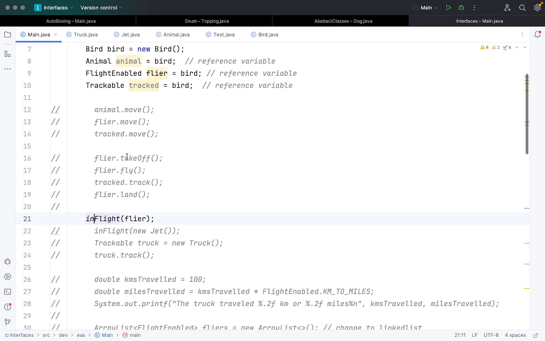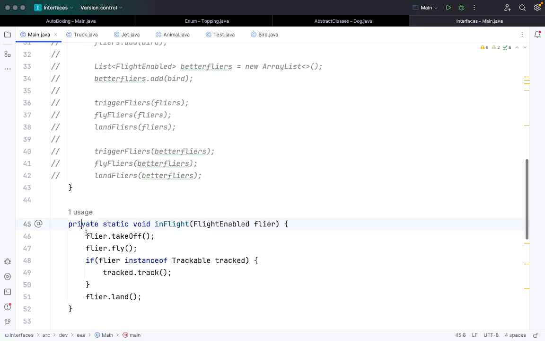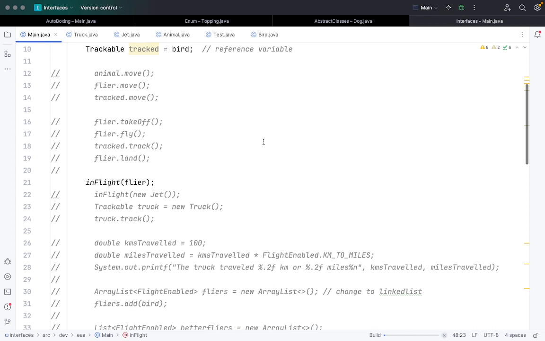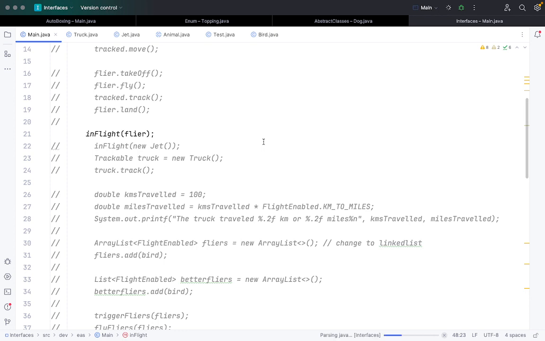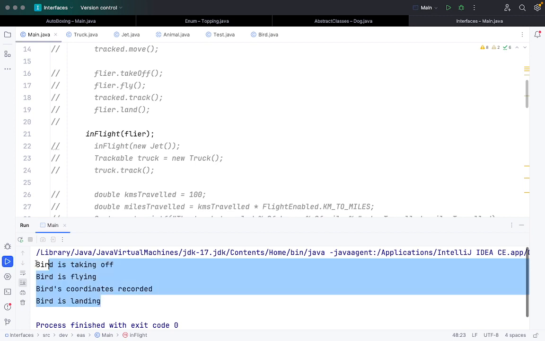Whatever we saw earlier, the takeoff, fly, track and land, I've passed down as a private static void function. I'm also checking that if the object I'm passing is also an instance of the Trackable interface, then I can call the track function as well. If I run this, the output will come out similar, the same output that we saw earlier.